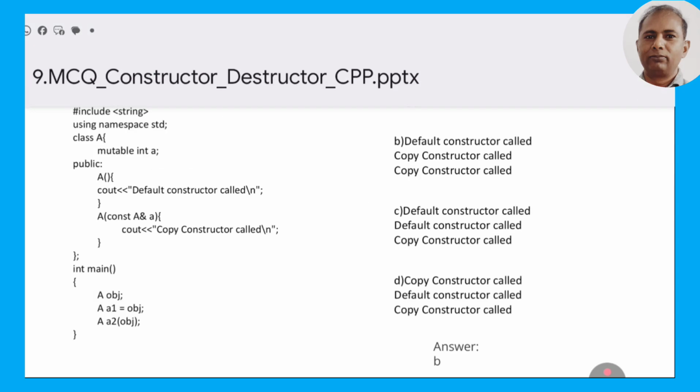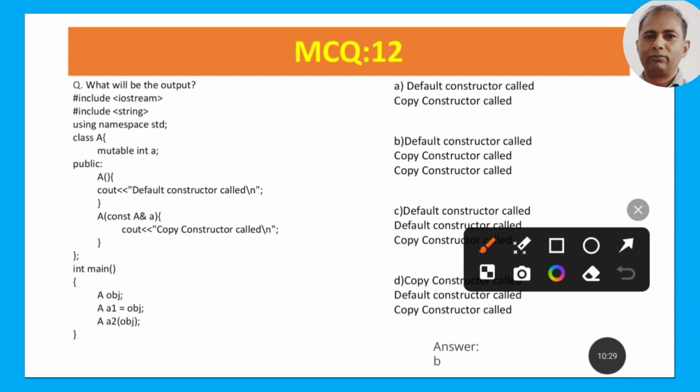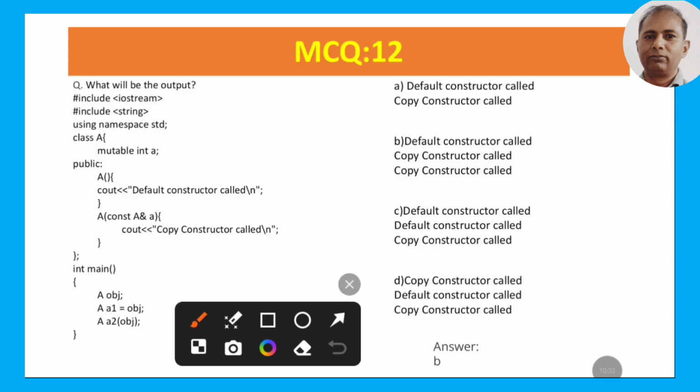Now if we talk about MCQ 12, the question is what is the output. Here we have the header files iostream and string, and using namespace std. Then we have a class, the name of the class is A. Then we make the constructor of this class, a. If this constructor is called, we print default constructor. Then we make one copy constructor of A, and when it is called, we print copy constructor called. Now in the main program we make one object of this class, obj.